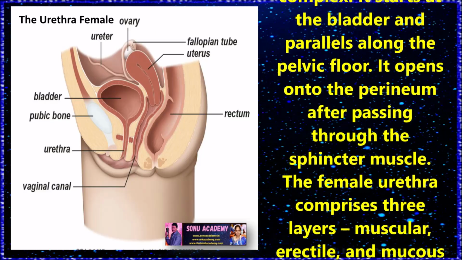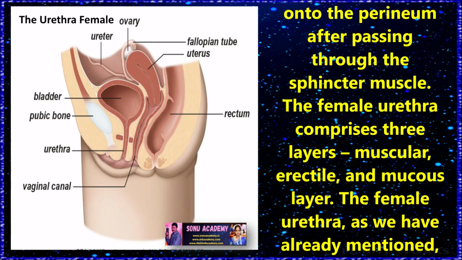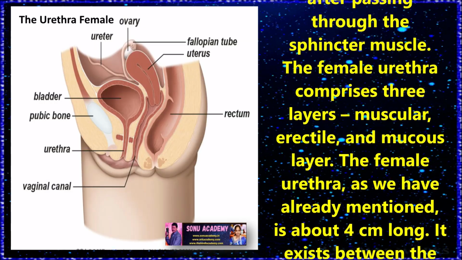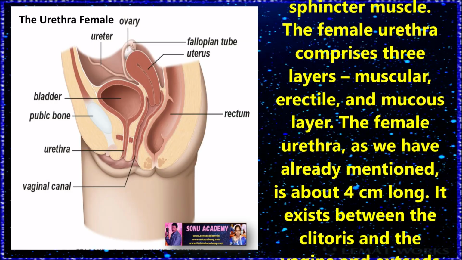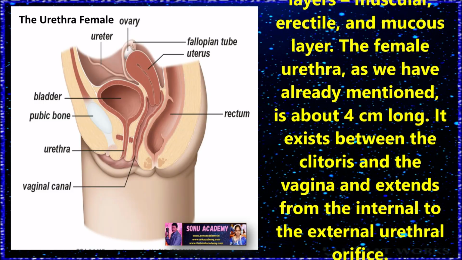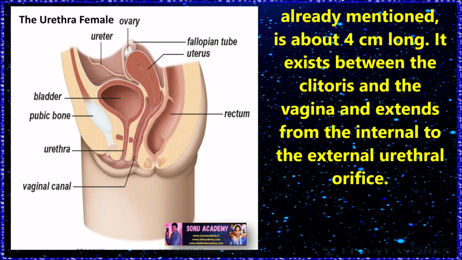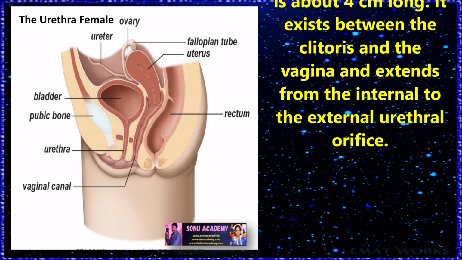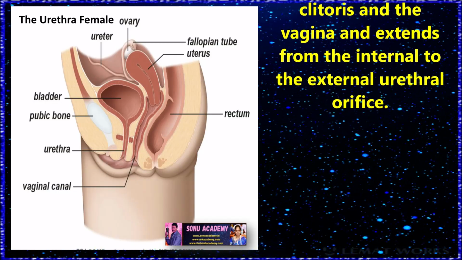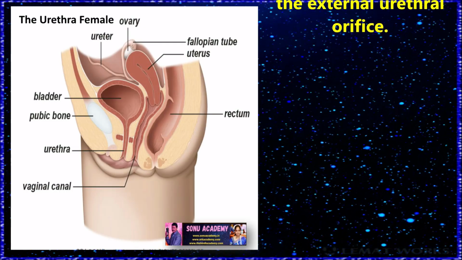It opens onto the perineum after passing through the sphincter muscle. The female urethra comprises three layers: muscular, erectile and mucous layer. The female urethra, as we have already mentioned, is about 4 centimeters long, exits between the clitoris and the vagina, and extends from the internal to the external urethral orifice.